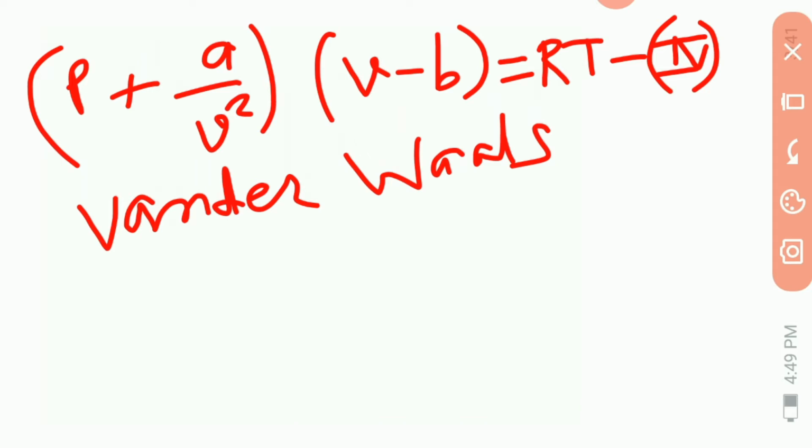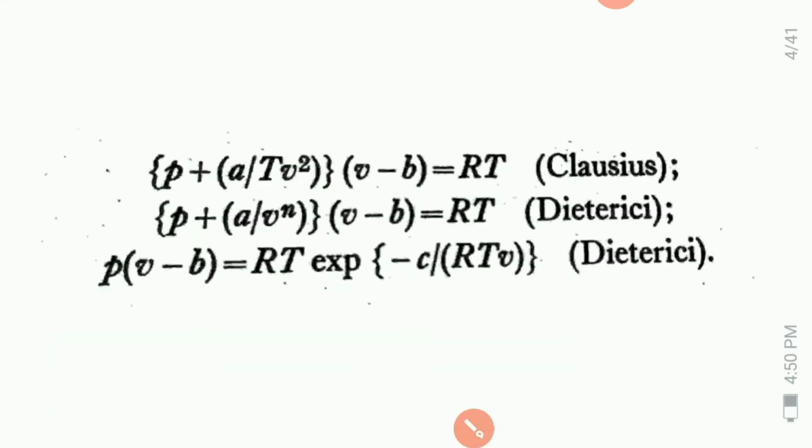Other equations of state have been proposed for real gases. Amongst the more common are the following, due to Clausius and Dieterici. We have P plus A upon T V square, bracket close, V minus B is equal to RT.